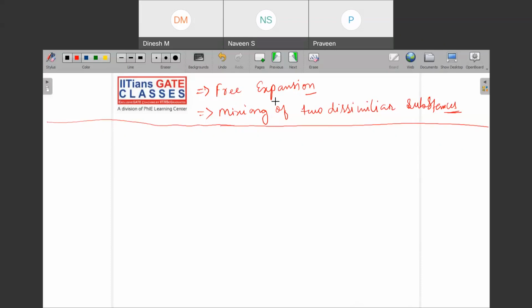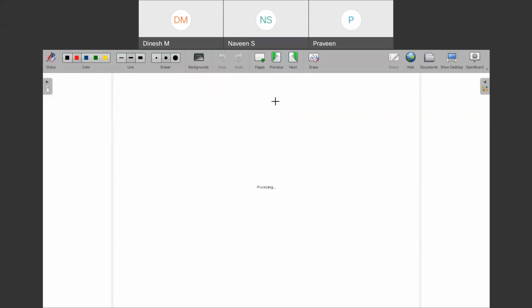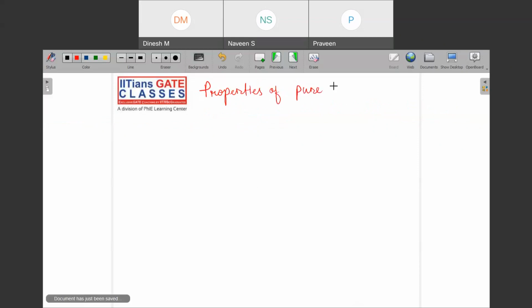Now let us move to a very important part with respect to PSU exams, which is properties of pure substances. So what we do here is try to find out properties of pure substances.